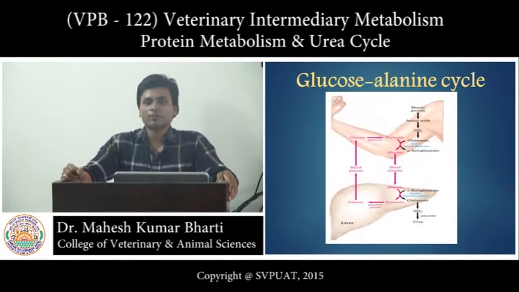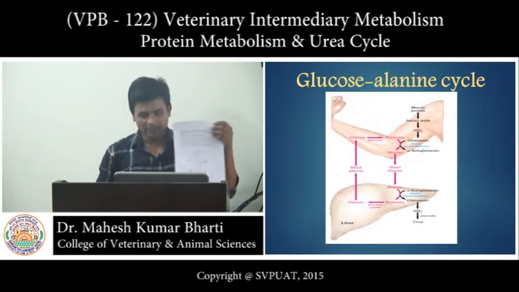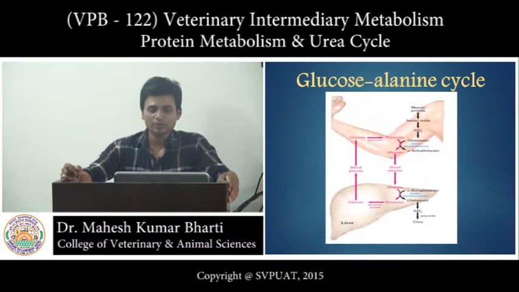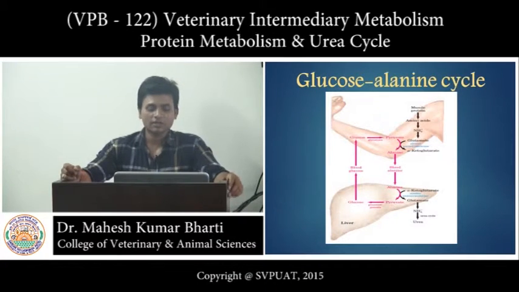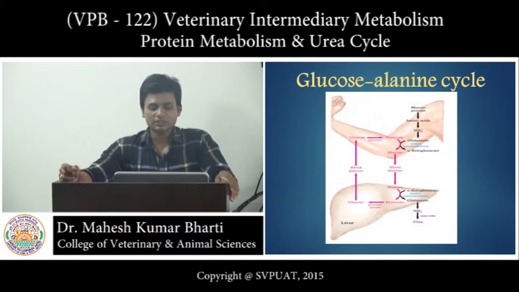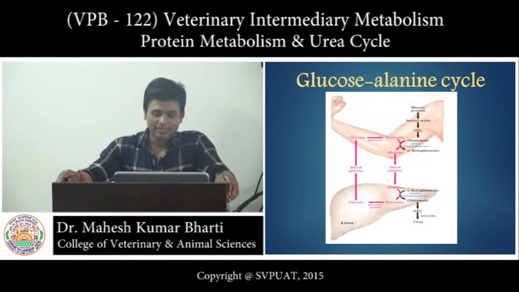Now, in the case of skeletal muscle, the ammonia is transported from muscles to the liver in the form of alanine. As the graph is indicating, in muscles glycogen metabolism also takes place, where glycogen is converted into glucose, and glucose is converted into pyruvate through glycolysis. Then the ammonia is converted into glutamate, and this glutamate combines with pyruvate, because there is an excess amount of pyruvate in muscle through glycolysis. By combining with pyruvate, glutamate is converted to alanine and alpha ketoglutarate.